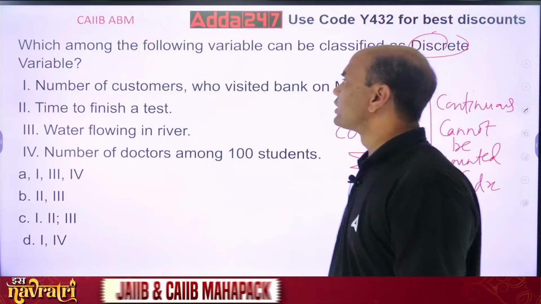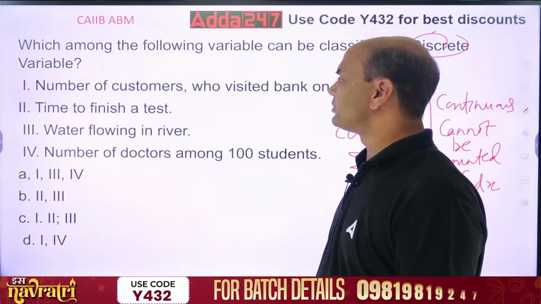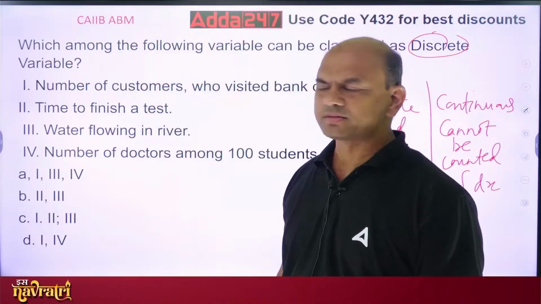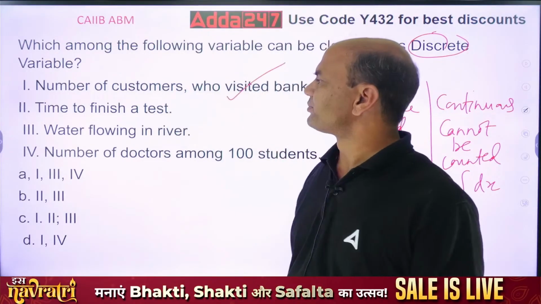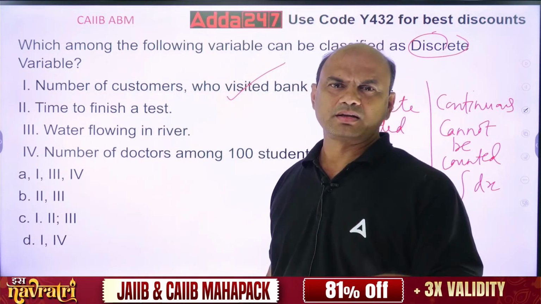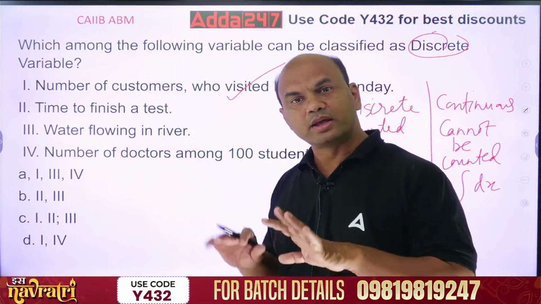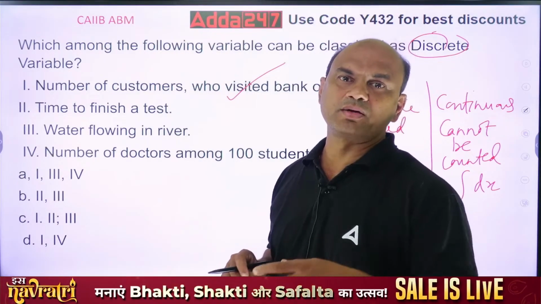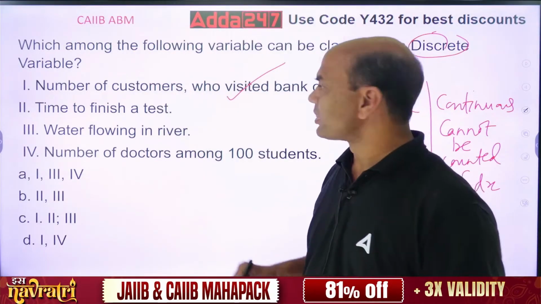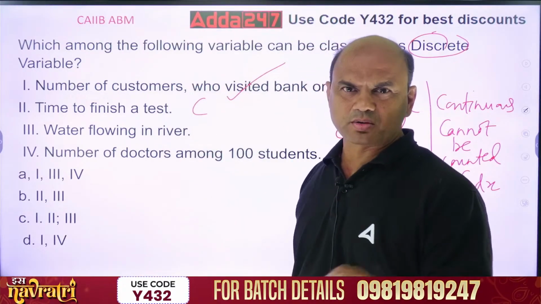So which among the following can be classified as discrete? Number of customers who visited the bank. Can you count? 1, 2, 3, 4, 5, 6. You count it in your banks. So number of customers, yes. Time to finish the test. Can you count it separately? Time can go to any level. You think you might be able to count it in seconds. I'll go lower than that. I'll go to nanoseconds. So you cannot count. It is continuous. Water flowing in the river. Can you count it? 1 drop, 2 drop? No. Continuous.